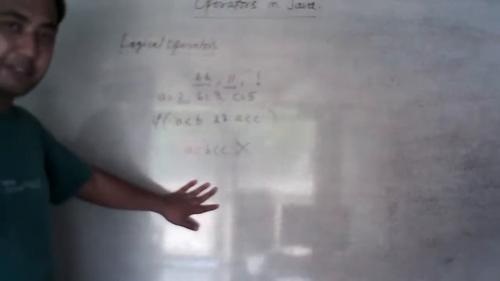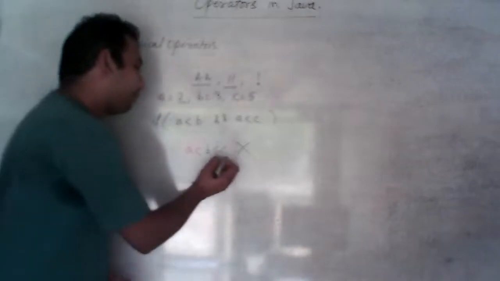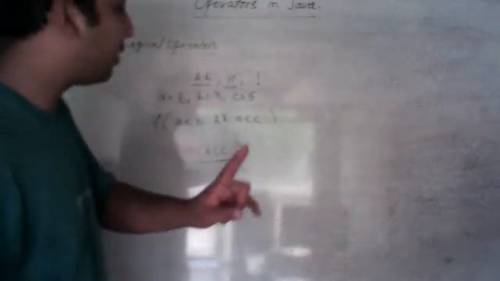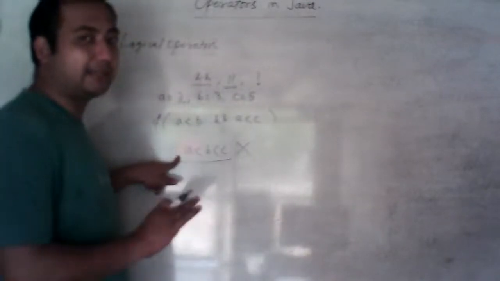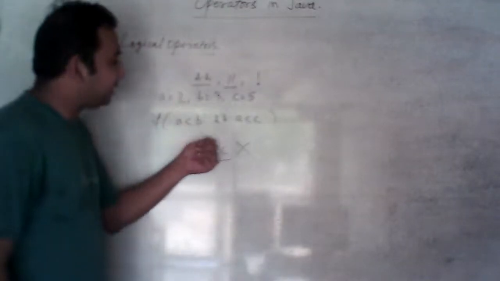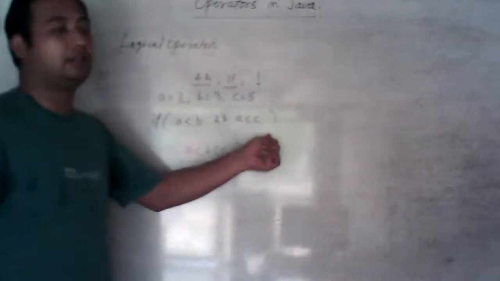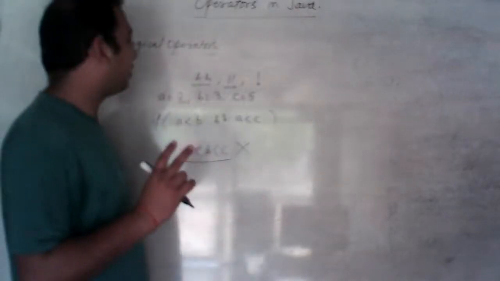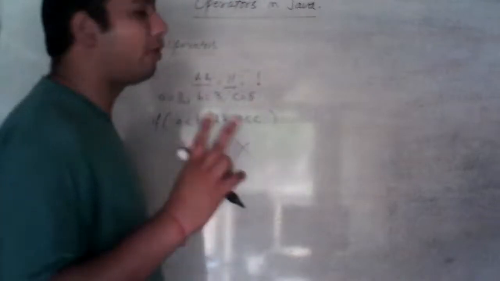Sometimes students make this mistake. This type of statement you can see in a question, but you can't write the answer like this. In the answer you will write A is less than B and A is less than C, because all relational operators are binary operators, so they work on two operands only.